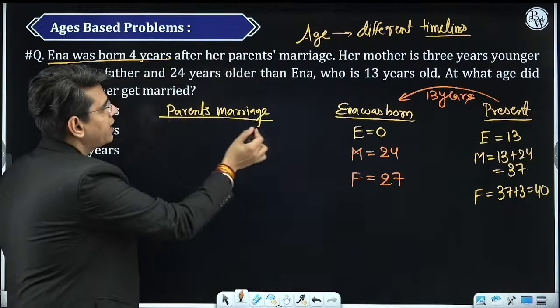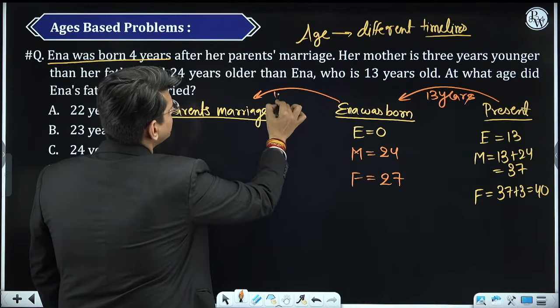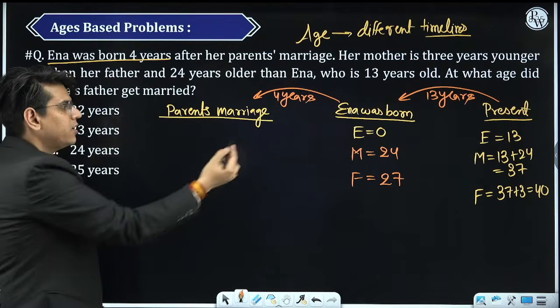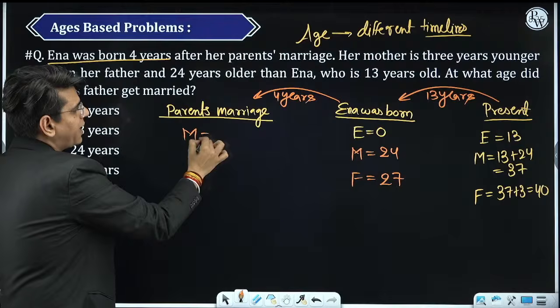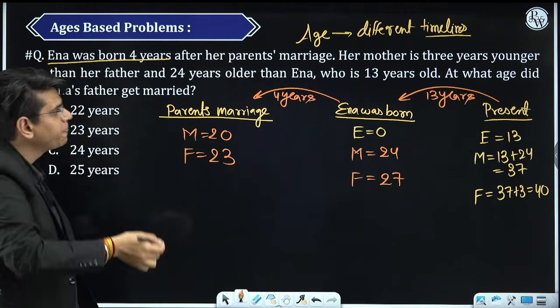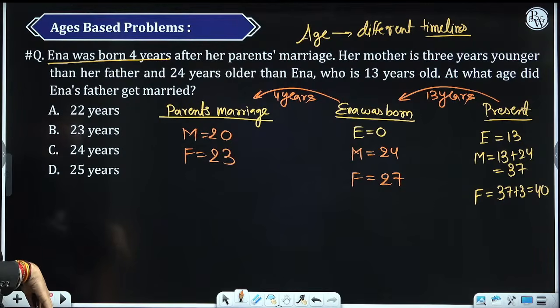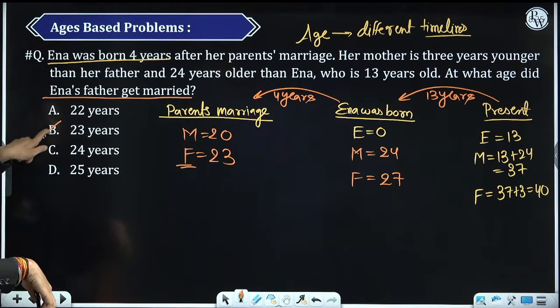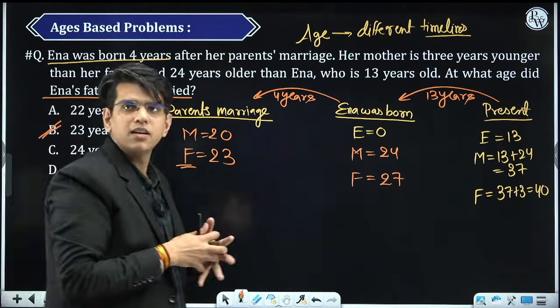Now parents' marriage was 4 years before, 4 years before Anna was born. ठीक है, तो मदर की एज 4 years back was 20. Father's age 4 years back was 23. The question was asking you at what age did Anna's father get married. Anna's father was 23 years old when he got married. ठीक है, गुड इवनिंग.